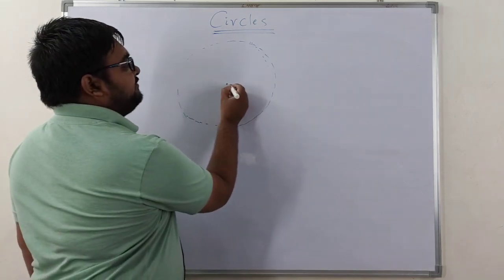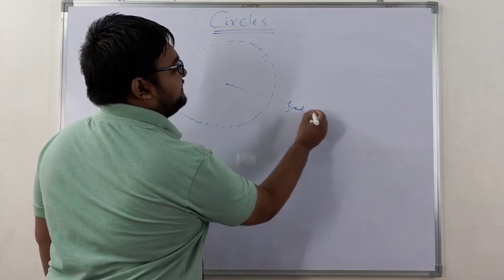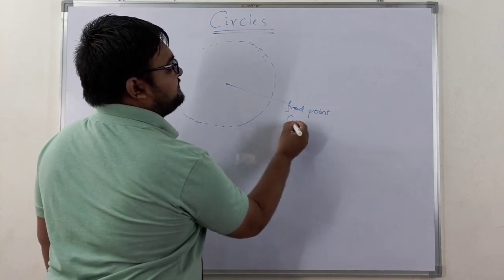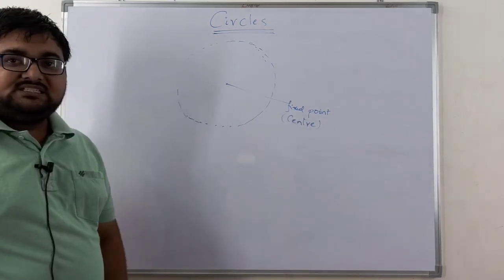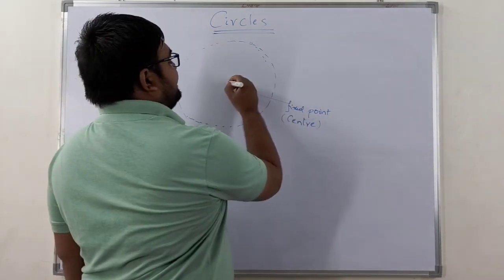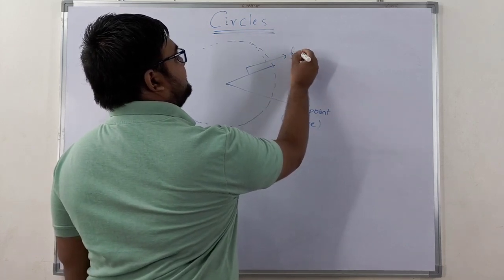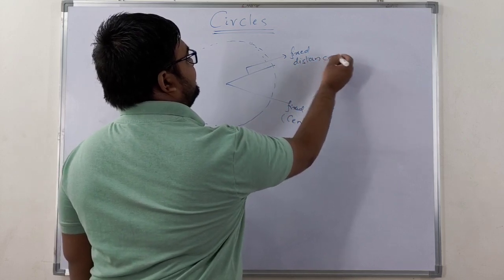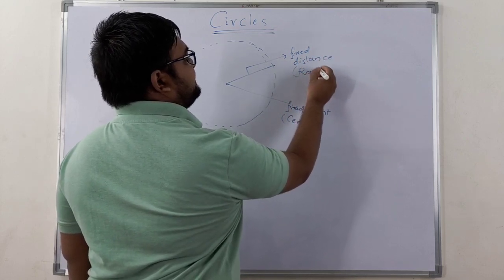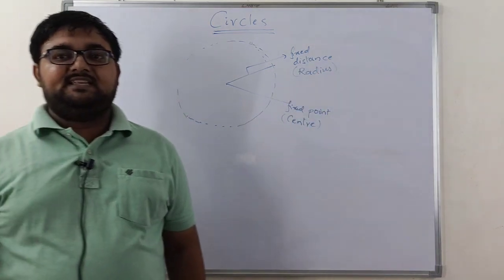This fixed point is called the center of the circle, whereas this distance is fixed, so I call it the fixed distance. This fixed distance is called the radius of the given circle, right?